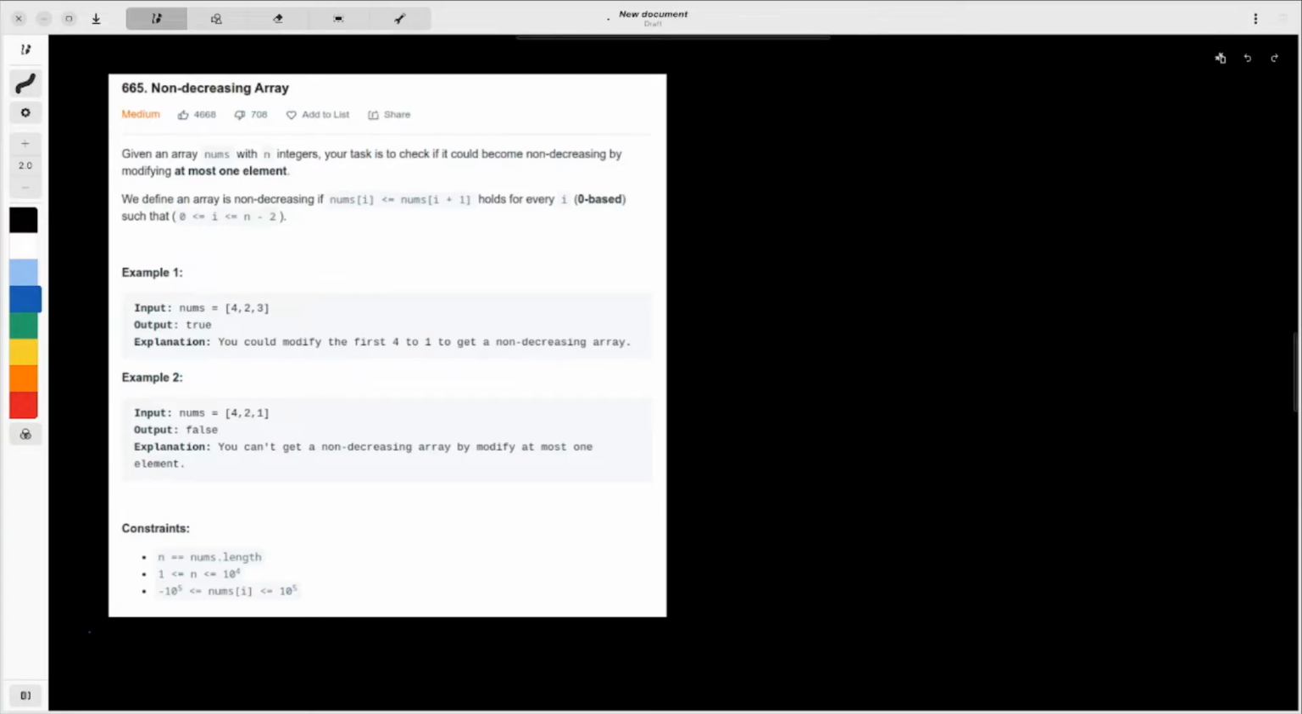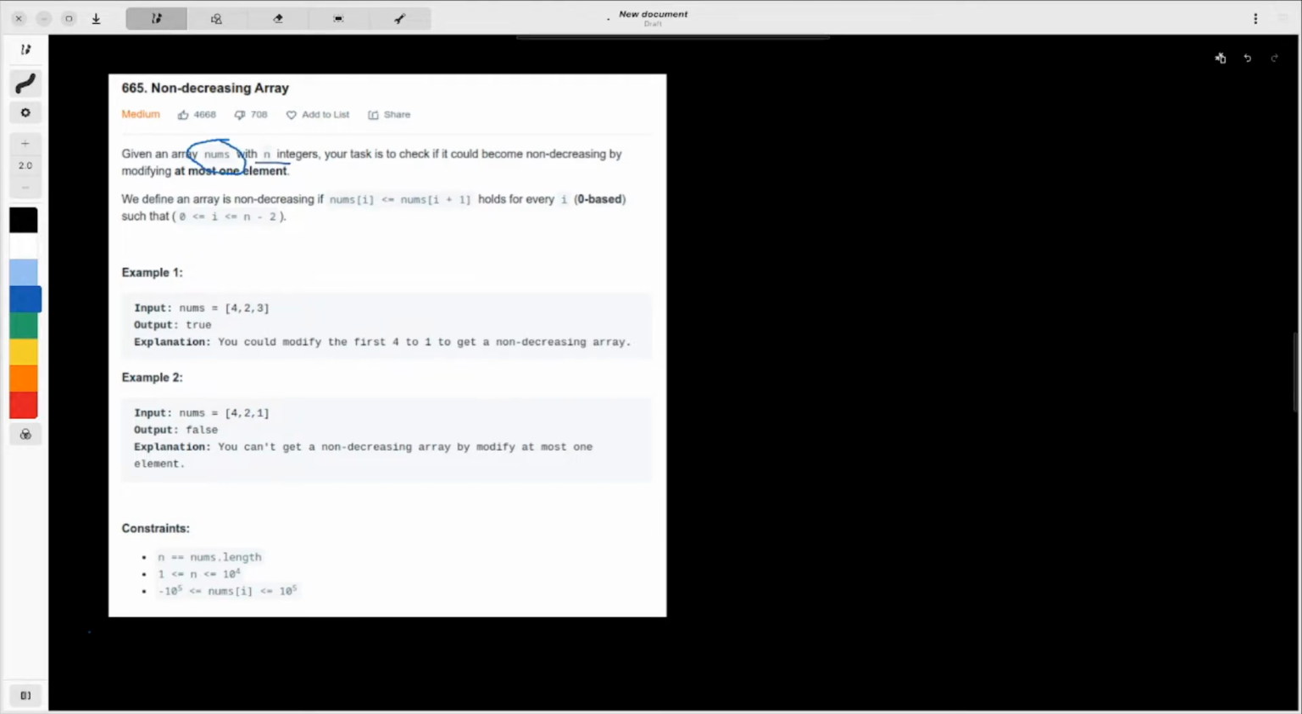Hey guys, let's solve a LeetCode medium question, and also the LeetCode daily for 25th of June, Non-decreasing Array. The question that is being asked of us is really simple. We've been given an array of integers, nums.